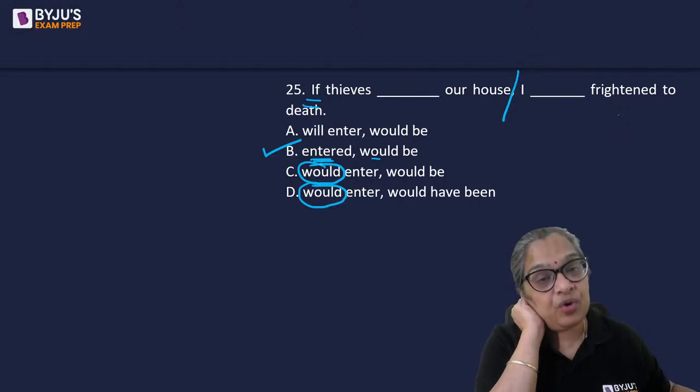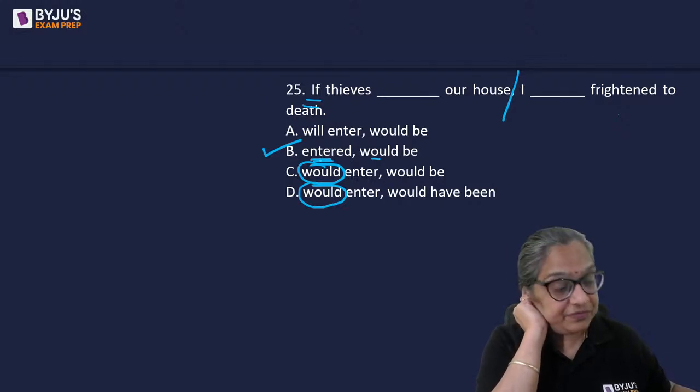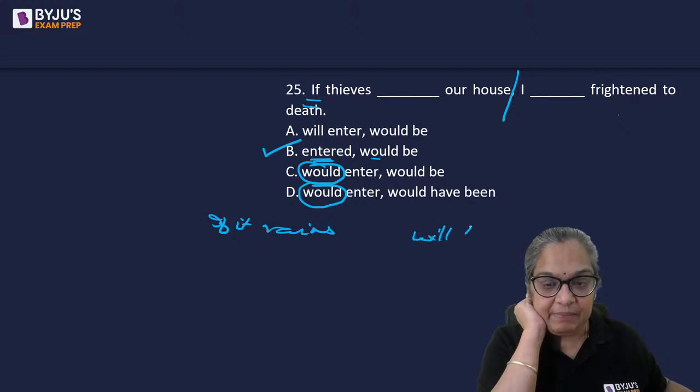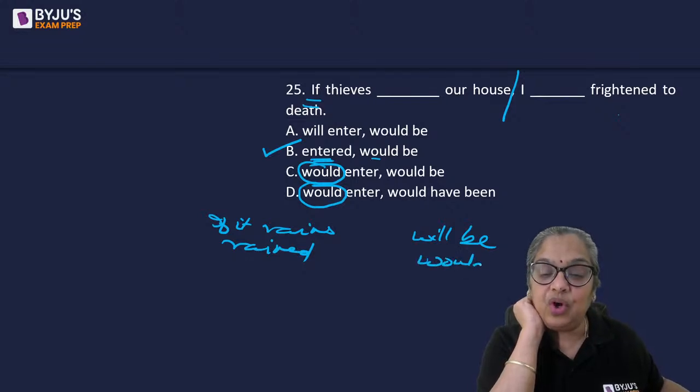If it will rain tomorrow, India South Africa match will be cancelled is wrong. It is, if it rains tomorrow, the match will be cancelled. If it rained, when you're using a past tense, you can use would, could, or might be cancelled.